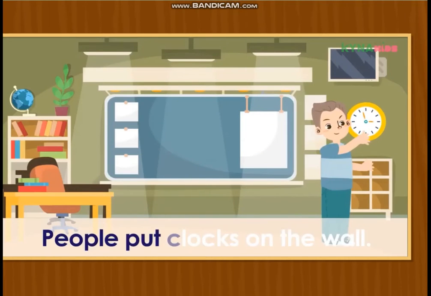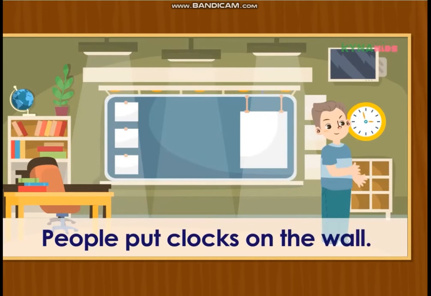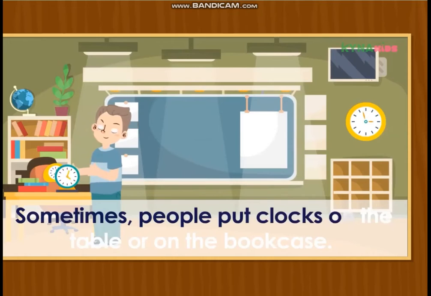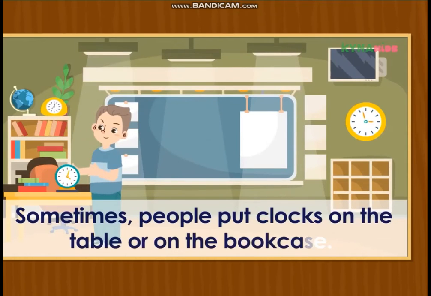People put clocks on the wall. Sometimes, people put clocks on the table or on the bookcase.